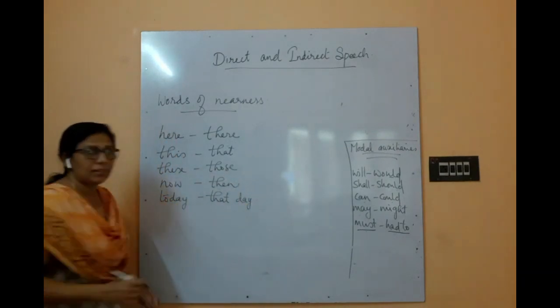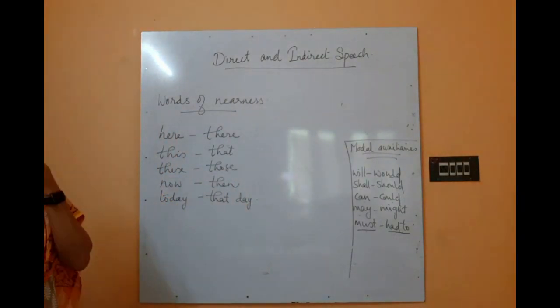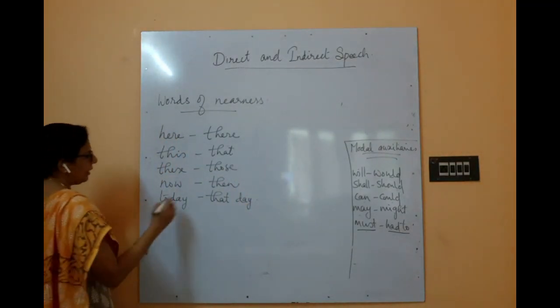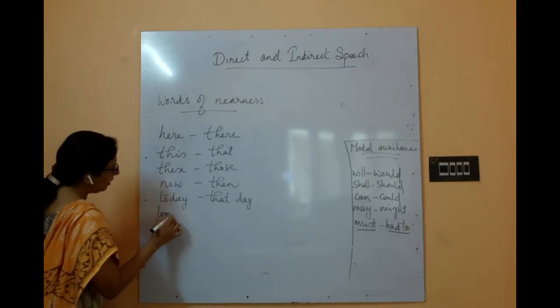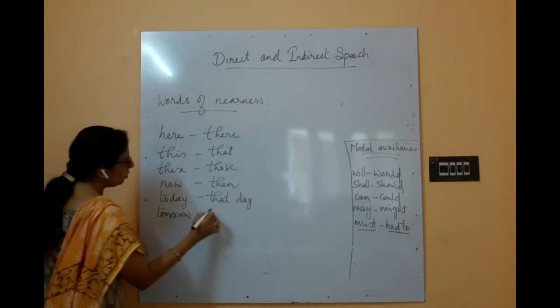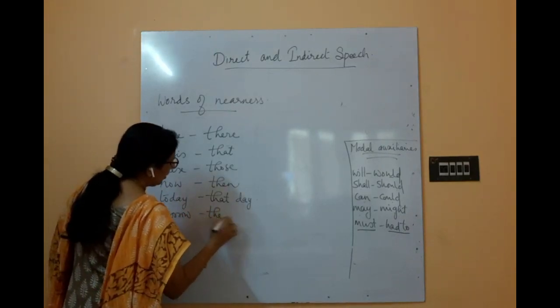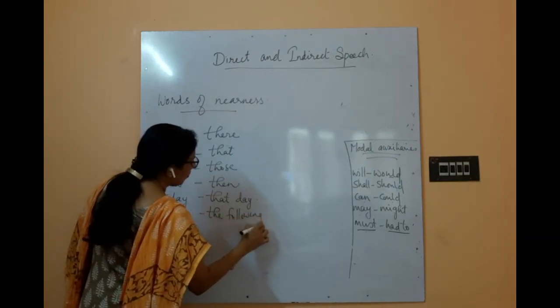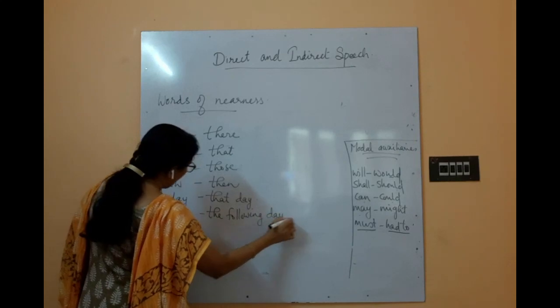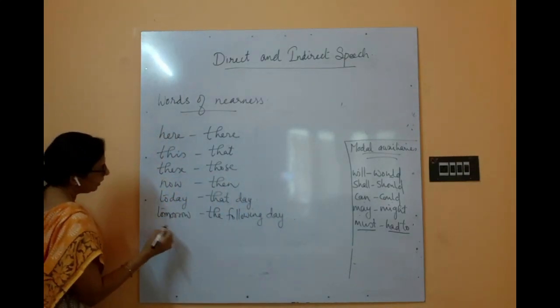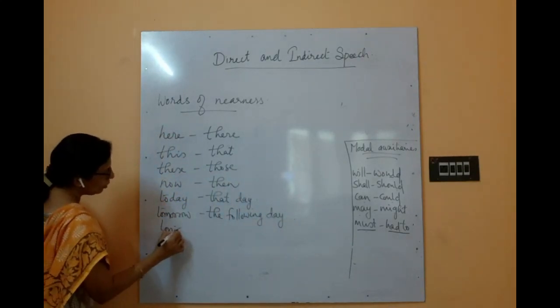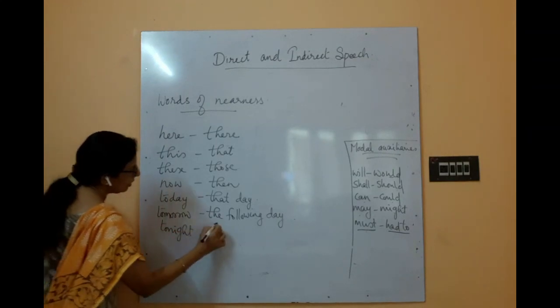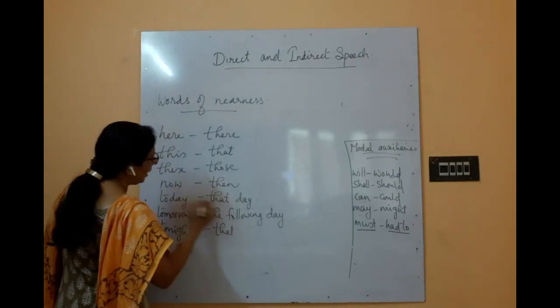If today is there in the question, when you convert to indirect speech, you have to convert it to that day. Tomorrow, the following day. Then tonight, that night.